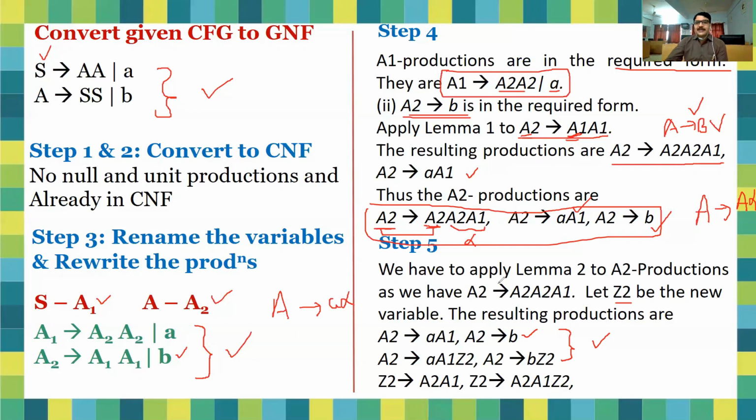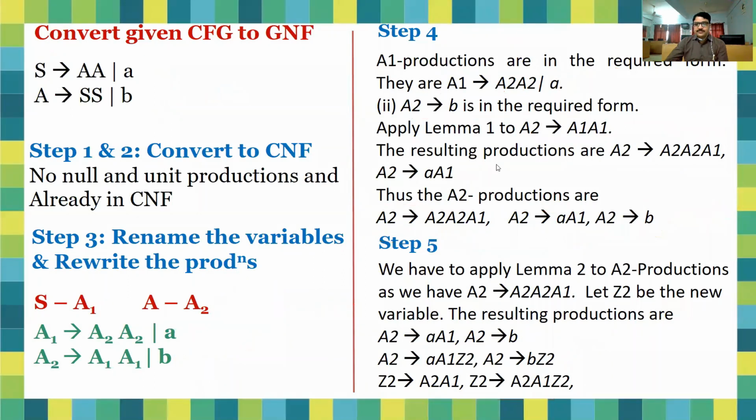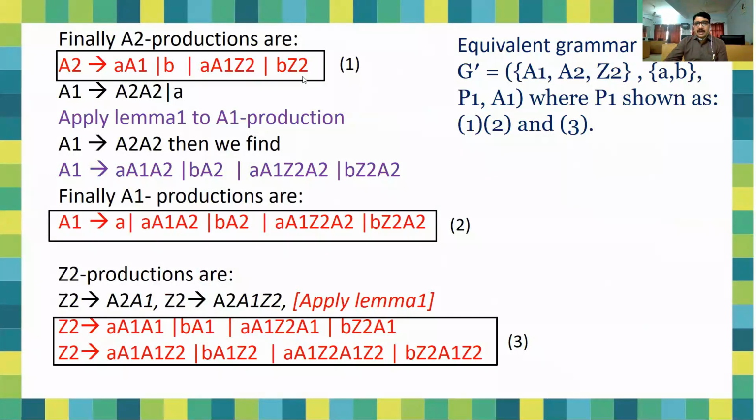And now again we will write the production of Z2, similar to the A2 production, that is A2 → A1 Z2. So these are the total productions of A2 and Z2. Clear? So now I create a box in which the A2 productions are there. You can find the A2 productions, and you can check that all the productions of A2 are in the required form, that is, in the Greibach normal form.